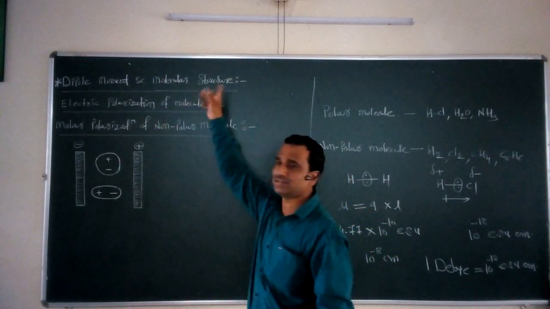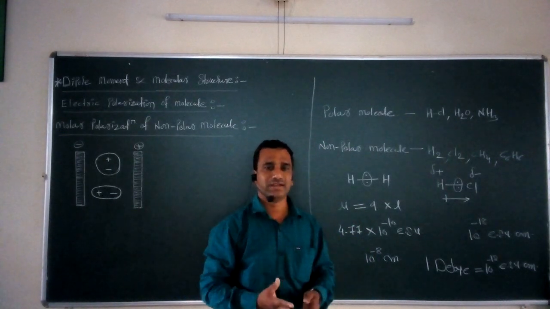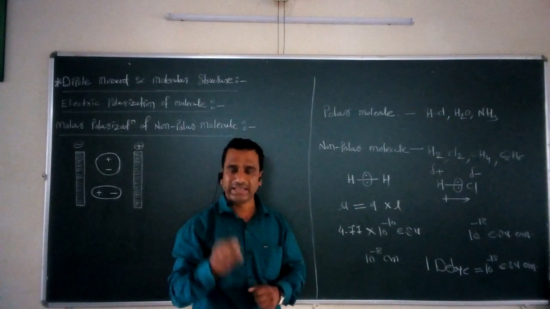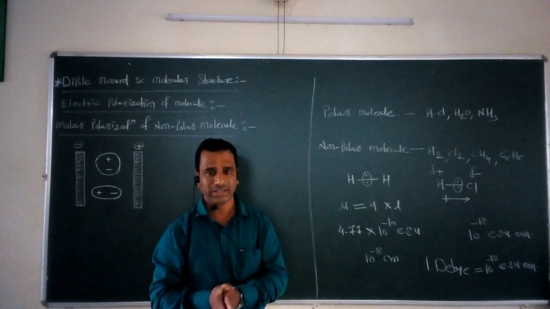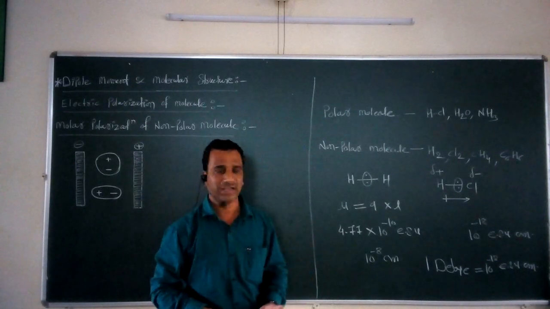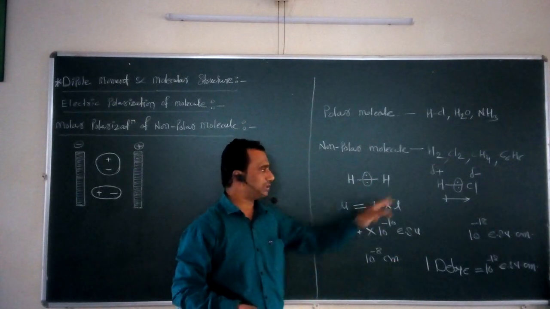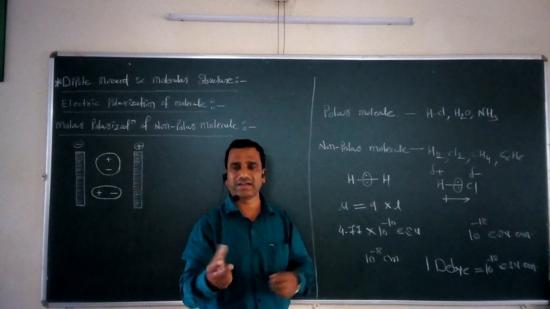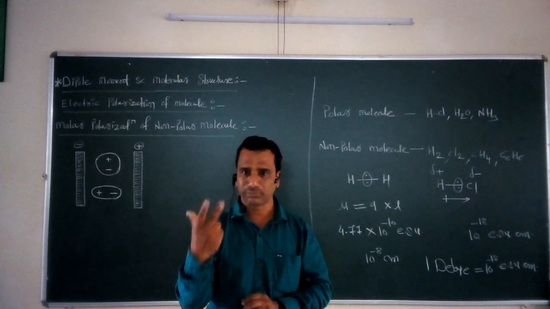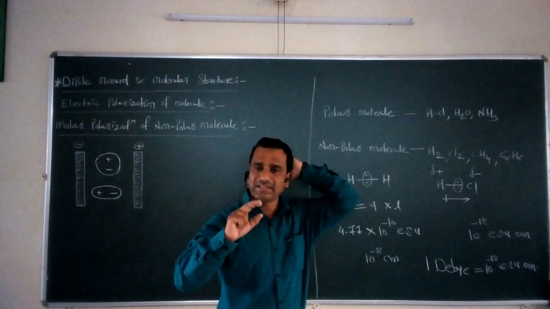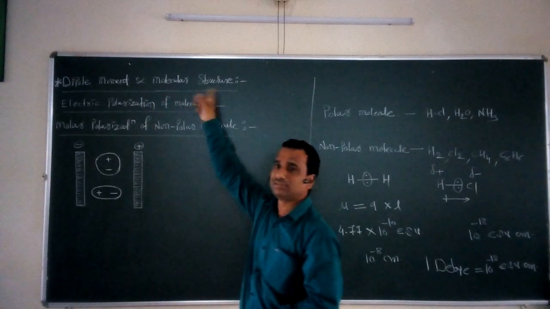There's the dipole moment, and the second point is molecular structure. What idea do we get from the molecular structure? If the magnitude of the dipole moment is equal to 0, we can say that the molecule is a 100% non-polar molecule, and once we know that the molecule is non-polar, we can say there is a symmetrical electron distribution in that molecule. On the other hand, if the molecule has a non-zero dipole moment, meaning it has some resultant value of dipole moment, that molecule must have polar nature, and once the polar nature is there, that molecule has an unsymmetrical electronic distribution. So this is the first simple point, dipole moment and molecular structure.